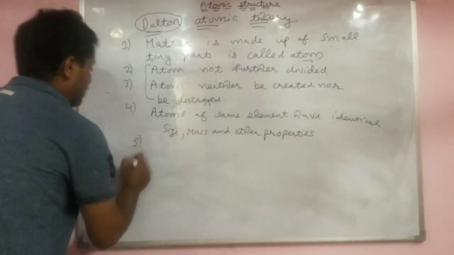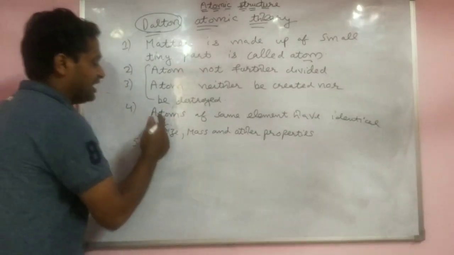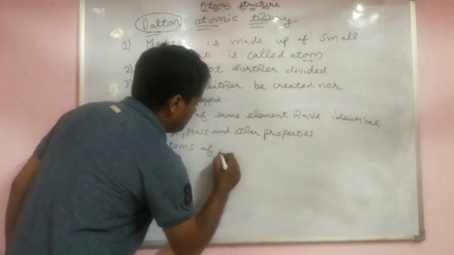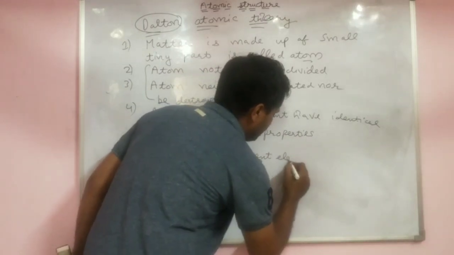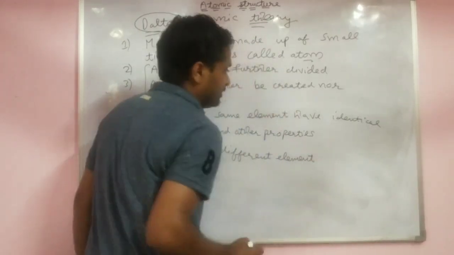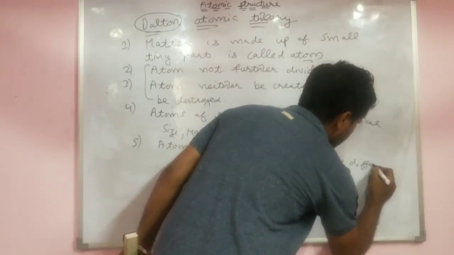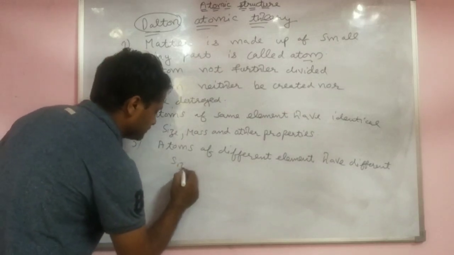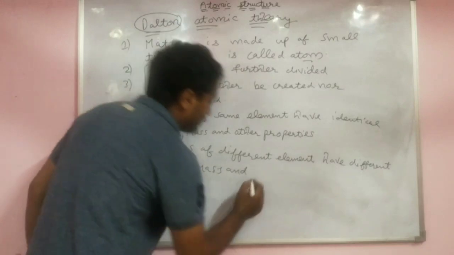Let's come to the fifth point. Atoms of different elements have different size, mass and other properties.